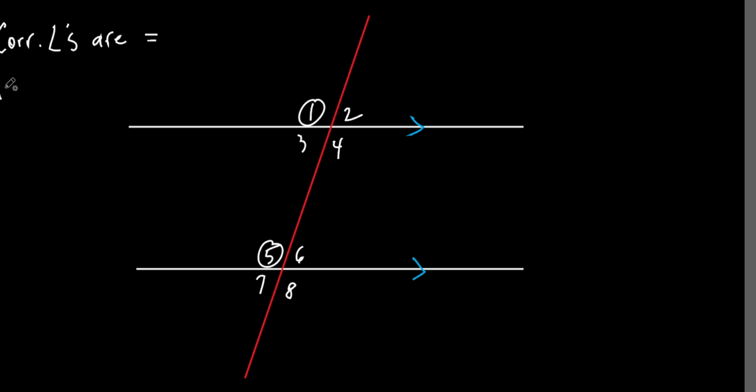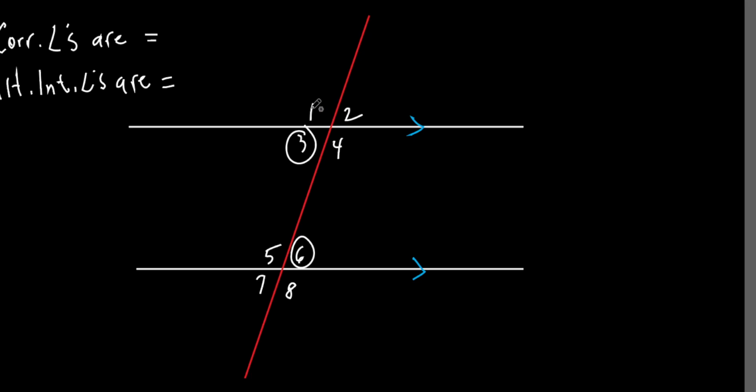Remember we did the alternate interior angles? Guess what? Let's take a look at those. We're just eyeballing it, all right? We're not proving it or anything. Give me a set of alternate interior angles. 3 and what? 6. Look, that's acute, that's acute. It looks like they go off at the exact same angle, don't they? So what do you think might be true about alternate interior angles? They are also equal to each other. All right, so 3 and 6 are equal. 4 and 5 are equal.